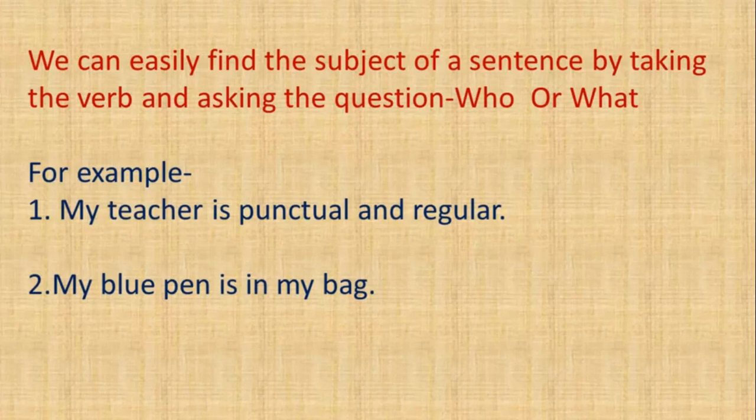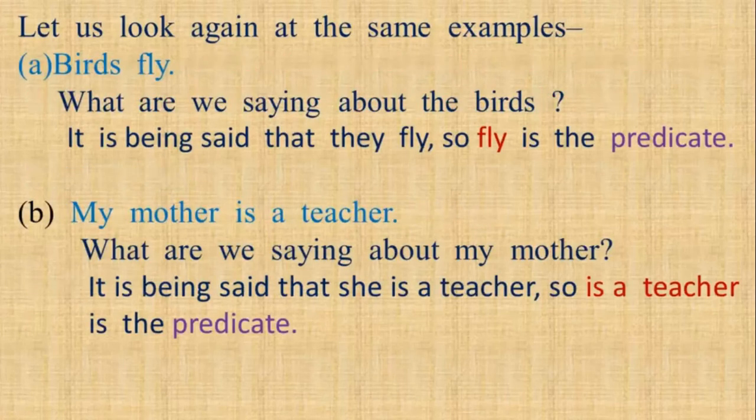Now look at the other example. My blue pen is in my bag. What is the verb in this sentence? Is. So we ask the question, what is in my bag? The answer is my blue pen. My blue pen is in the bag. So my blue pen is the subject here. Isn't it very simple to find subject in any sentence? Of course it is.